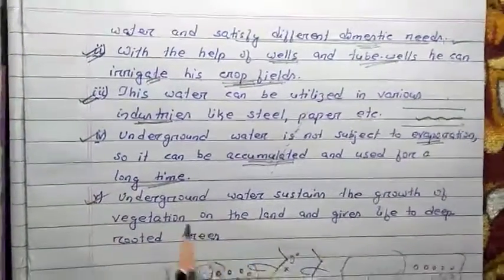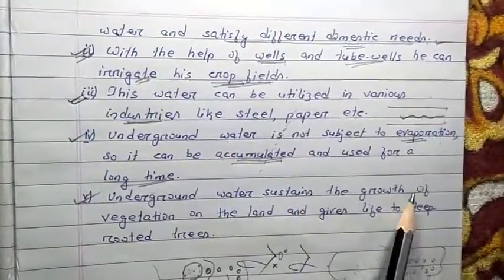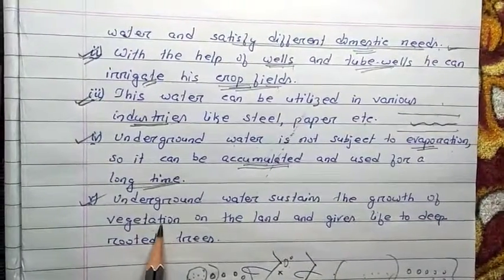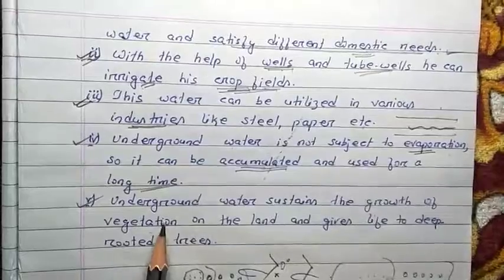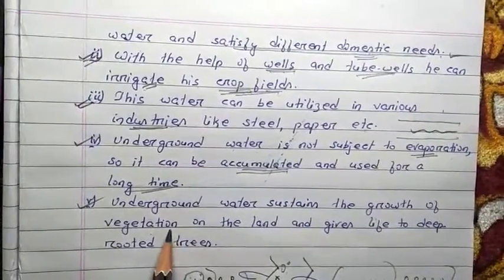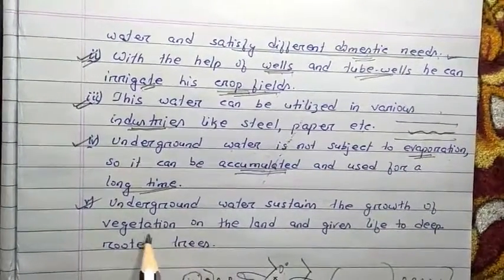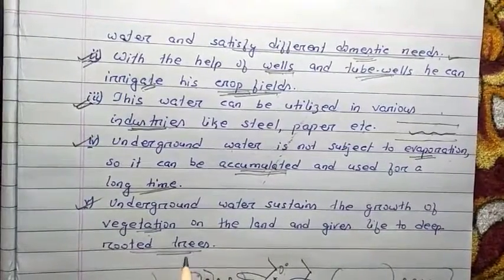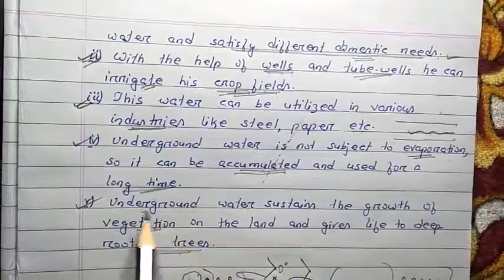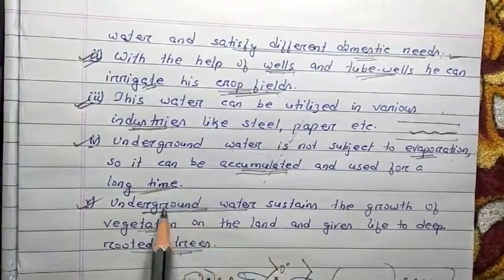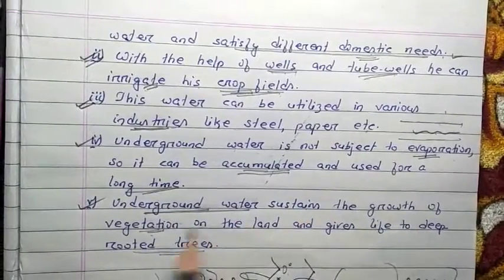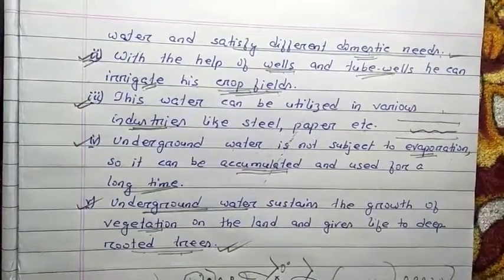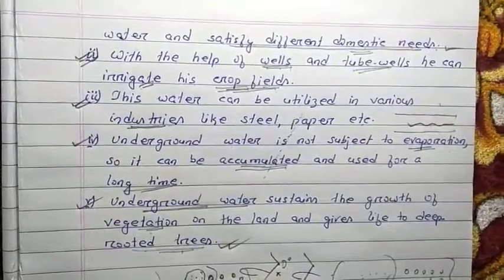The last one is here. Underground water sustains the growth of vegetation. Plants are very important. From plants we get oxygen, as well as different types of food, medicine, etc. This vegetation, or the deep rooted plants or trees, generally get water from this underground water. So you can say underground water sustains the growth of vegetation on the land and gives life to the deep rooted trees. So that's about the importance of underground water.